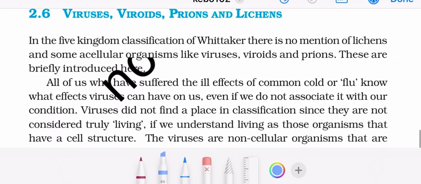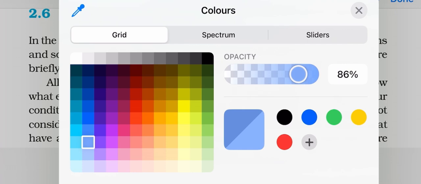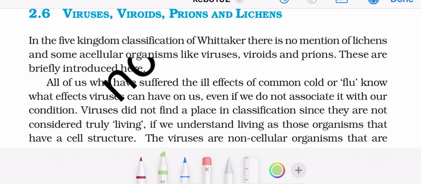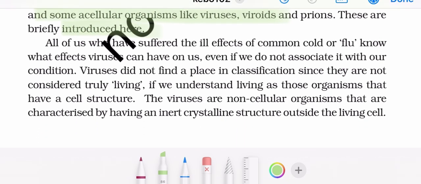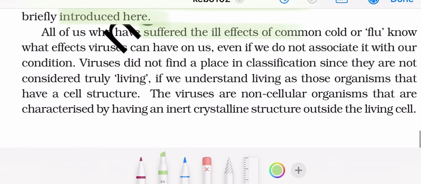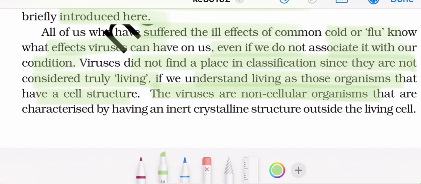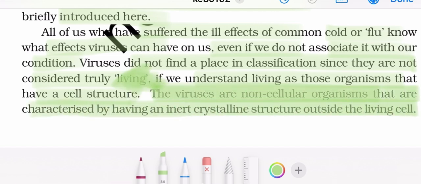Now moving ahead to viruses, viroids, prions and lichens. In the five kingdom classification of Whittaker, there is no mention of lichens and some acellular organisms like viruses, viroids and prions. These are briefly introduced here. All of us have suffered the ill effects of common cold and flu, so we know what effects viruses can have on us. Even so, viruses did not find a place in classification, since they are not considered truly living. If we understand living as those organisms that have a cell structure, the viruses are non-cellular organisms that are characterized by having an inert crystalline structure